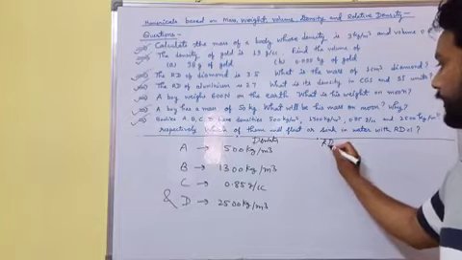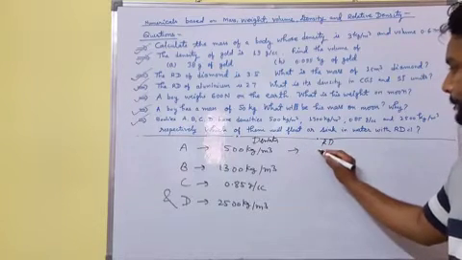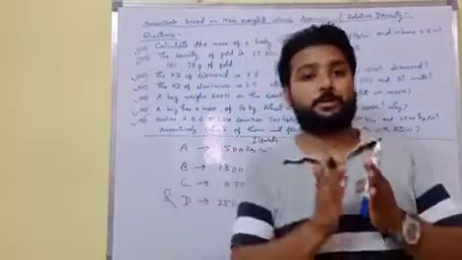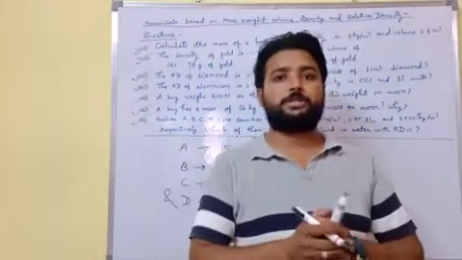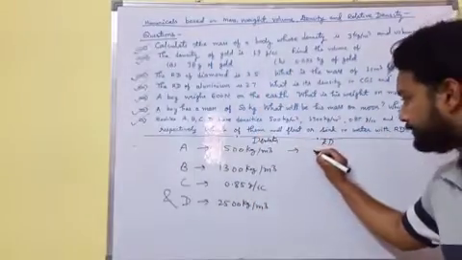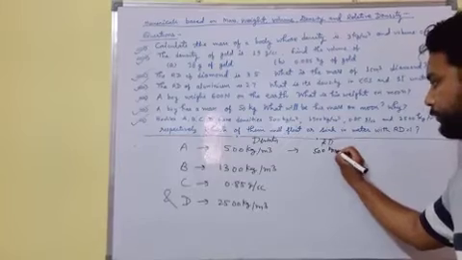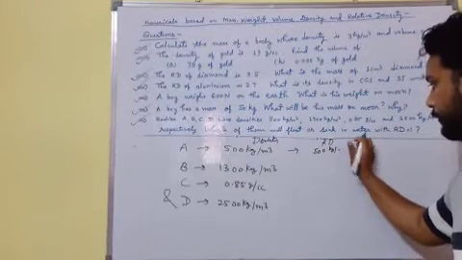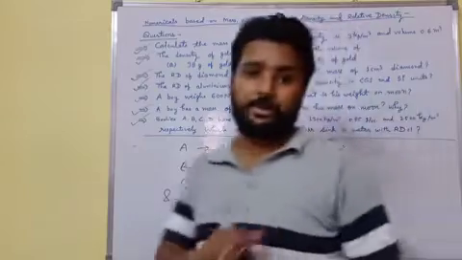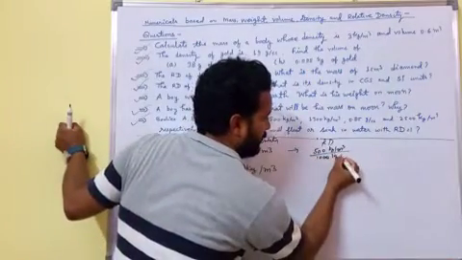Now find out RD of A. RD means the ratio of density of substance to density of water. So density of A is 500 kg per meter cube, divided by density of water, 1000 kg per meter cube.